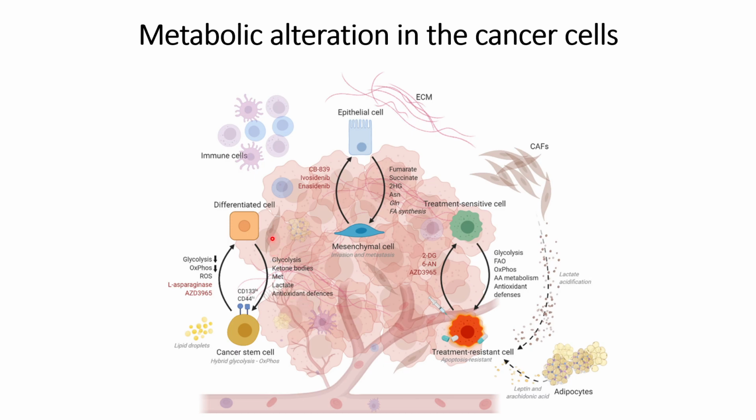So these are some of the metabolic alterations that occur in the tumor cells, and these changes are mostly due to the tumor microenvironment. If you want to understand more about these metabolic alterations in the cancer cells because of the tumor microenvironment, you can go through the reference provided in the description.